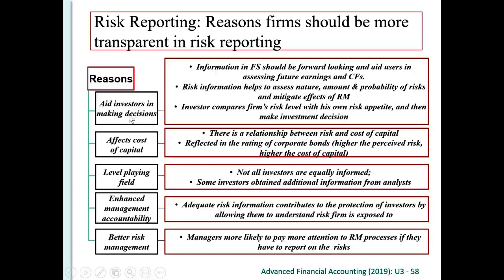We understand that the higher the risk, the higher may be the expected return. If we disclose the level of the risk, the investors can make judgment whether they want to invest in this company or not. And also, if we disclose about the risk, this tells financial statement users more information.